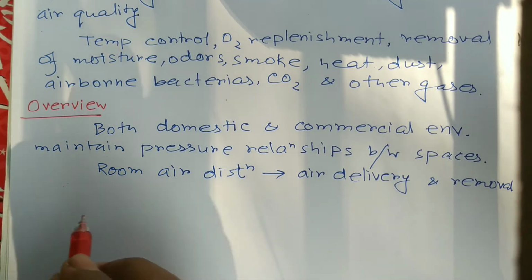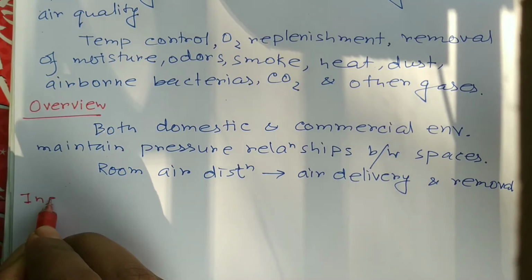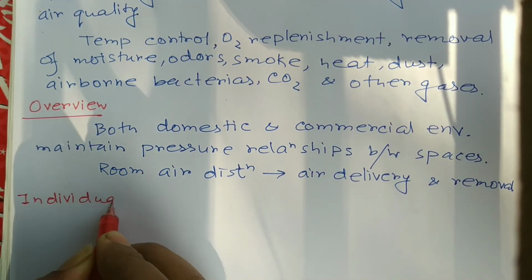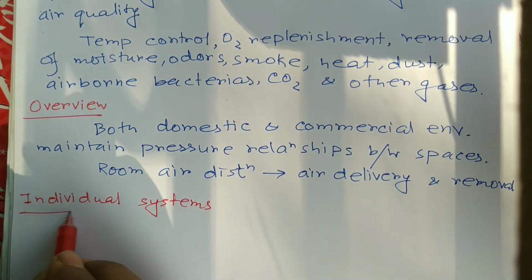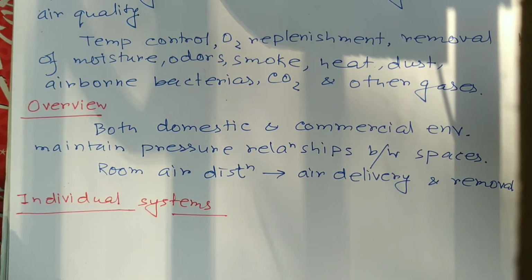Next point is individual systems. In modern buildings, the design, installation, and control systems of these functions are integrated into one or more HVAC systems. For very small buildings, contractors normally estimate the capacity and type of system needed and then design the system, selecting the appropriate refrigerant and various components needed.